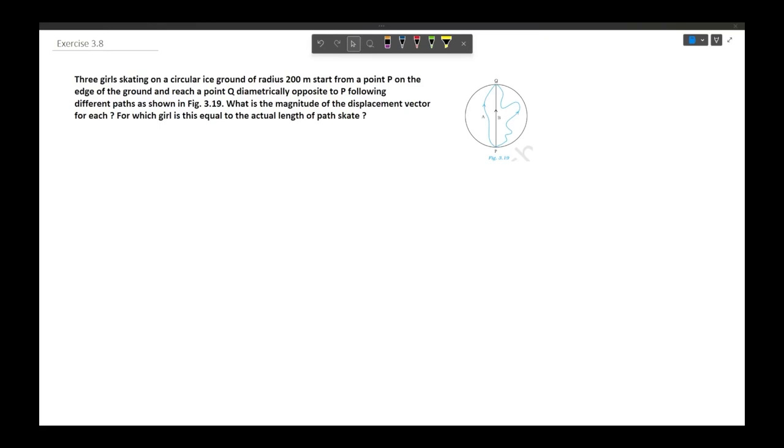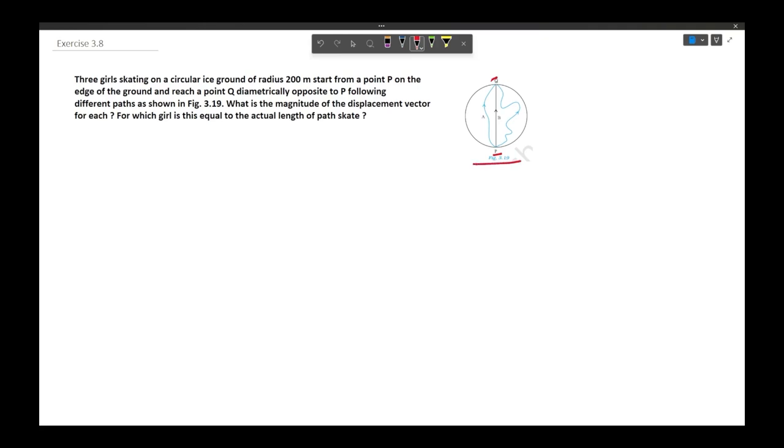The question says that 3 girls skating on a circular ice ground of radius 200 meters start from point P on the edge of the ground and reach a point Q diametrically opposite to P, following different paths as shown in figure 3.19. What is the magnitude of displacement vector for each, and for which girl is the displacement equal to the actual length of the path skated?